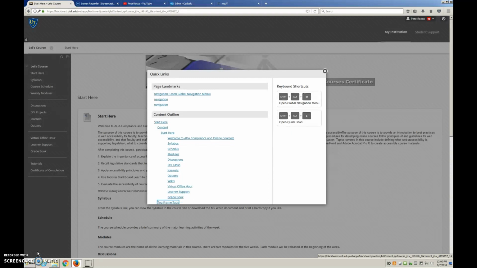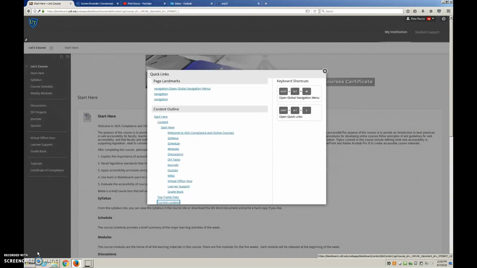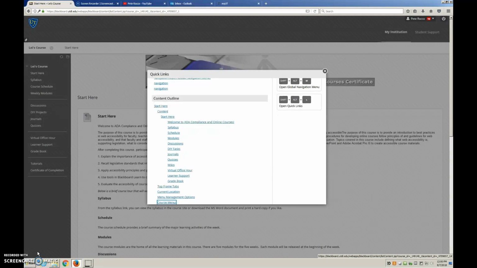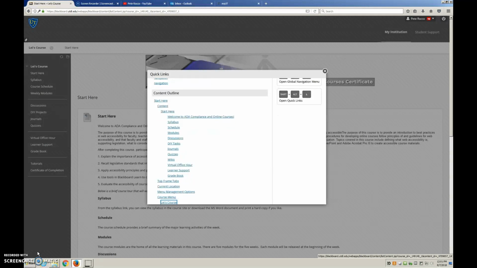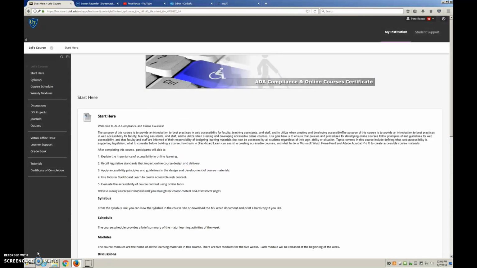Top frame tabs link navigate. Current location link navigate to menu management options. Course menu. Link navigate to Lays course link navigate to element. Lays course of type H3 in 3,326. Out of list clickable navigation landmark Lays course visited link collapse lay.